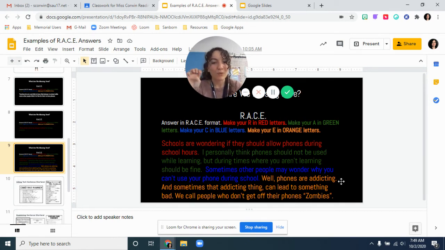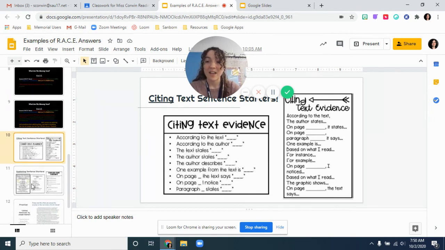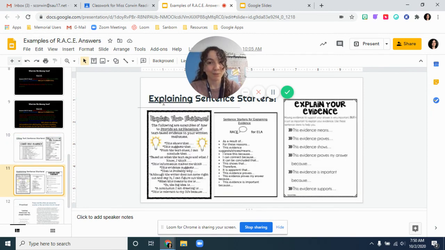Well, phones are addicting, and sometimes that addicting thing can lead to something bad. We call people who don't get off their phones zombies. So that's a fine E, but they never actually brought it back to the text. They said that they cited their text, but you need to say something like according to the text, or in paragraph 1, or the author states. And examples of that are here on this slide right here: according to the text, according to the author, for example, in paragraph 1, and so forth. So these are sentence starters for your C, citing evidence, and these are sentence starters for your E, explaining evidence.